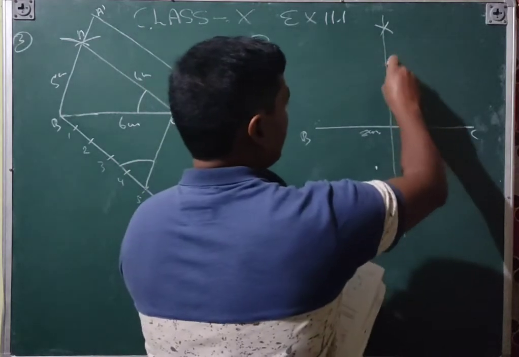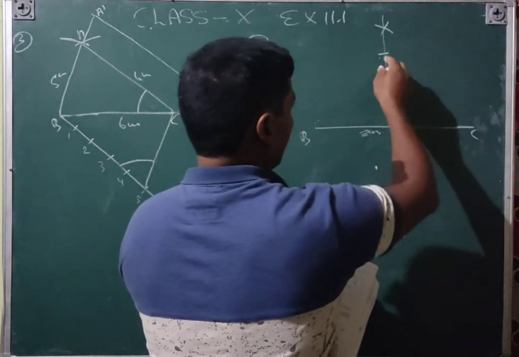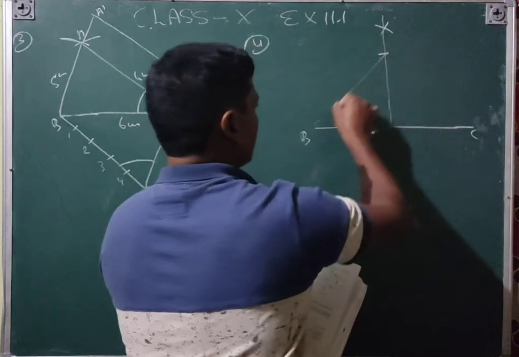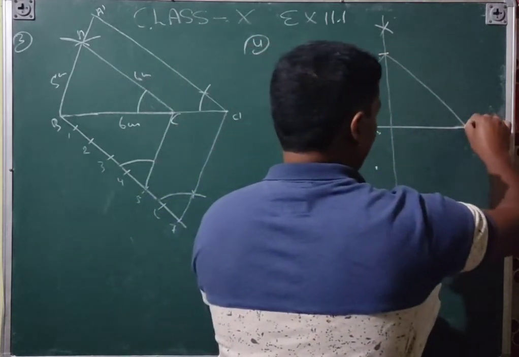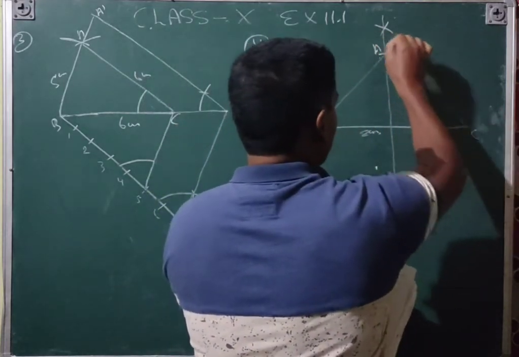So from this point you will make an arc like this. This can become here, or here also. So join these two. This is the A point.